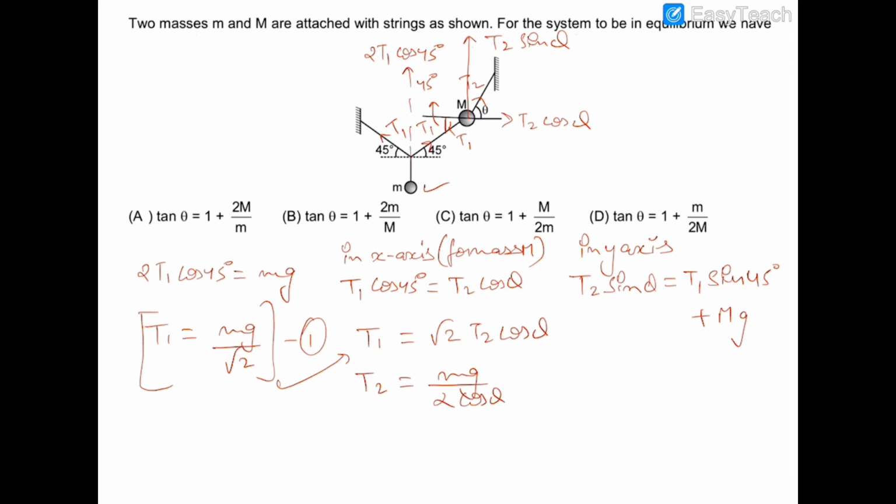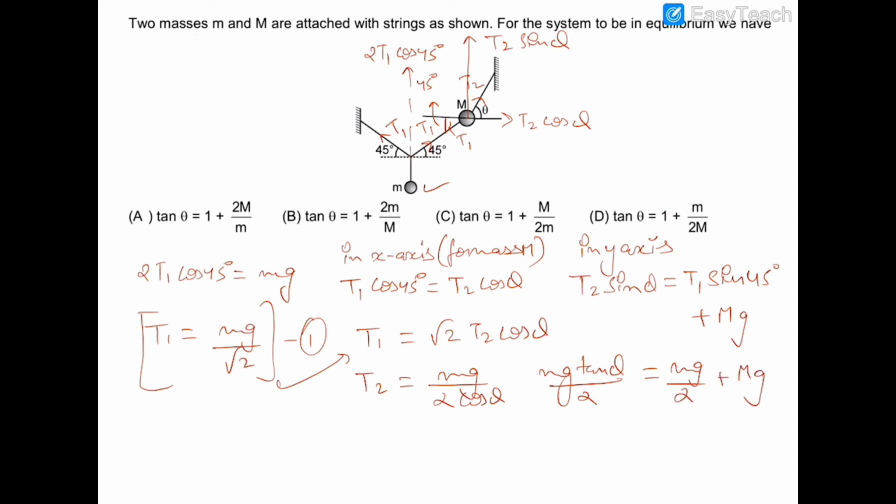Now again substituting the values of T2 and T1, I am putting the value of T2, so it would be mg tan theta upon 2 is equal to, putting the value of T1, T1 will be equal to mg by root 2, and sin 45 is already 1 by root 2, so it is mg upon 2 plus capital Mg.